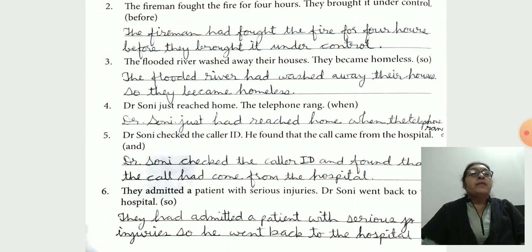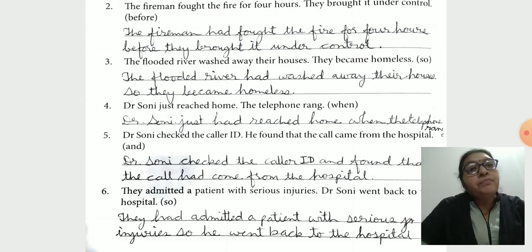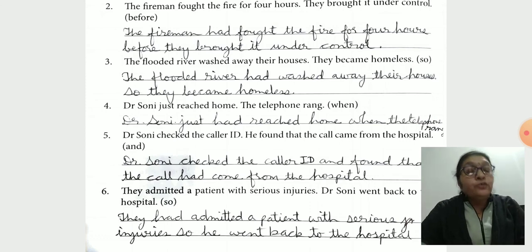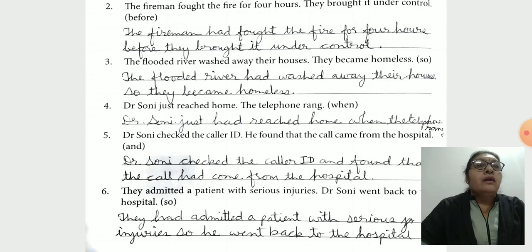Okay, children, I hope you understand this chapter. Chapter 8 was present tense and chapter 9 is past tense. Write down these exercises, A to G, in your notebook. And in the next video we will start chapter 10, future tense.